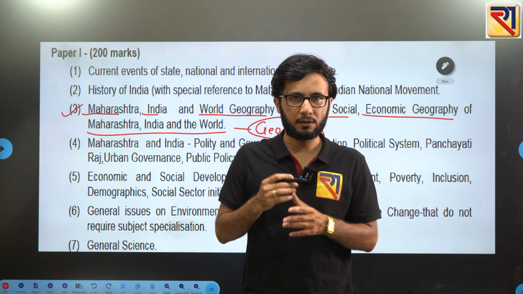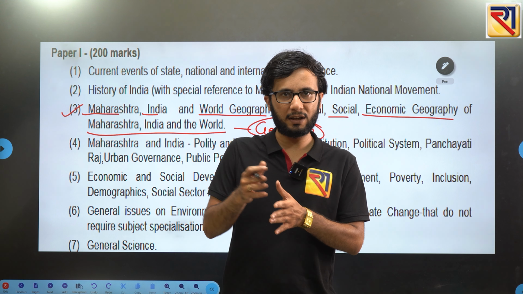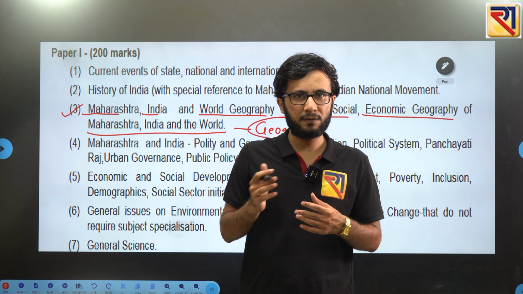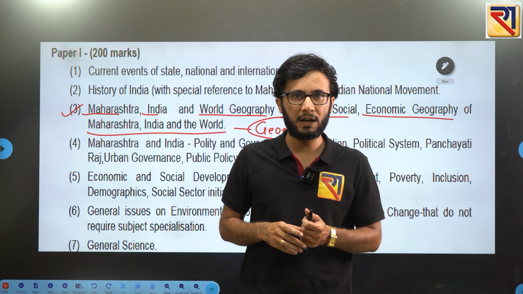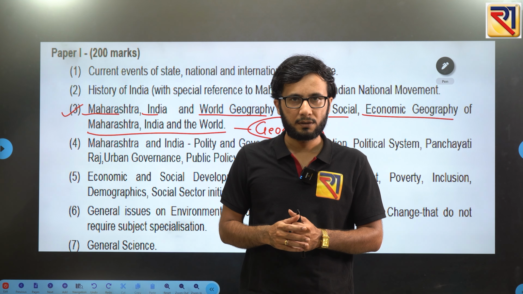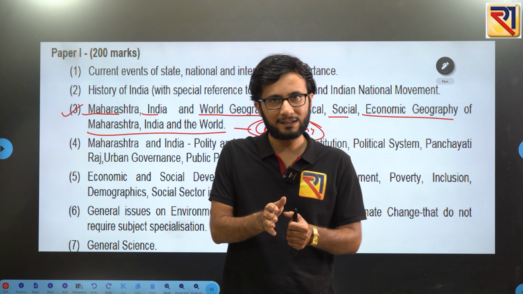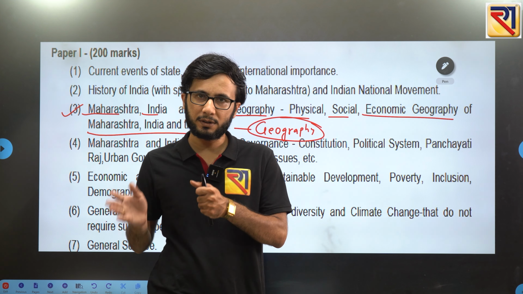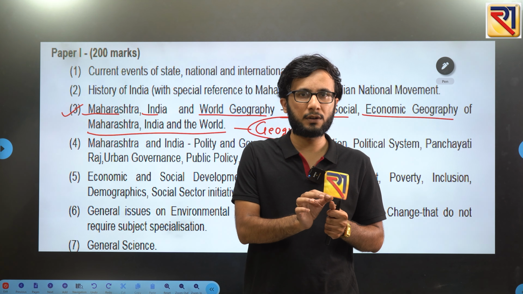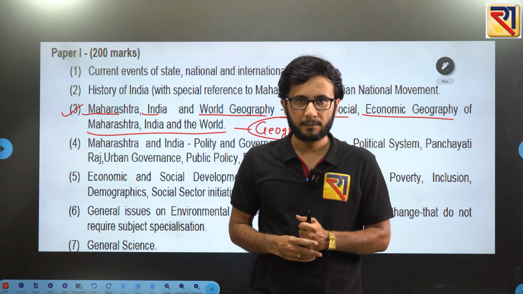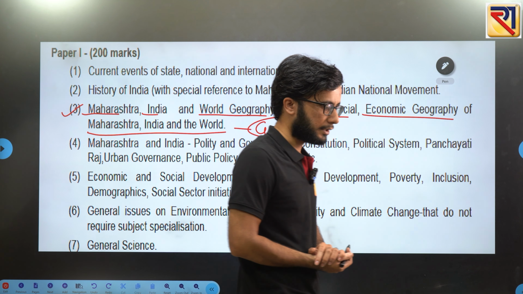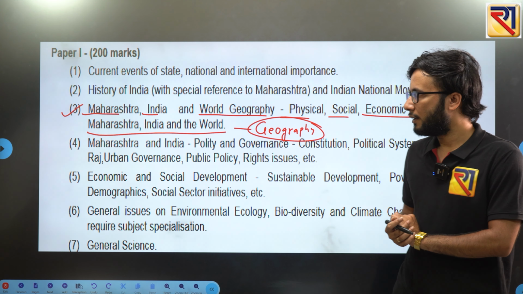People will not stay in an area where there is routine earthquake hazard, or simply go and build a house on the top of Mount Everest. So they will not do this. People will take some things into consideration before settling in any area. So geography is playing a very important role in human settlements also, and this part falls in the zone of human geography, right?